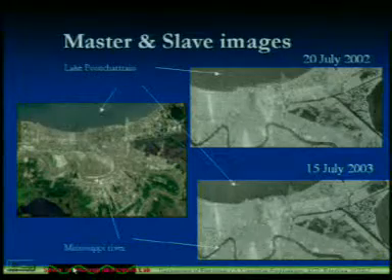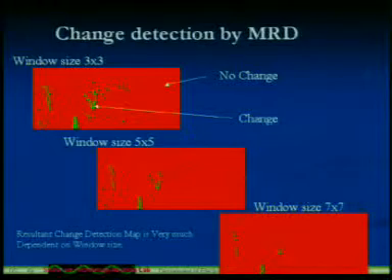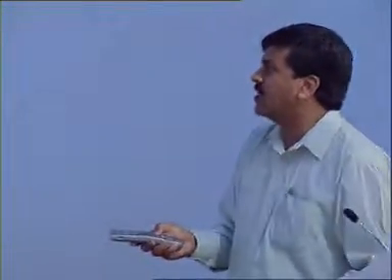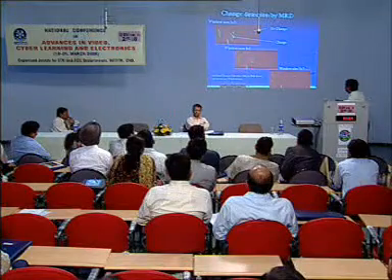This image I have already shown you, the master and slave images. Now you can see the change detection map; I just want to show what the effect of the window size is, 3 by 3, 5 by 5, 7 by 7. As we increase the window size, our changes get reduced, but I don't know whether it is correct or not, I just want to show that. The resultant change detection map is very much dependent on the window size.